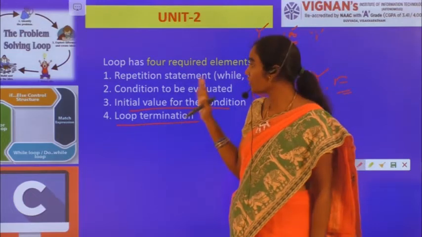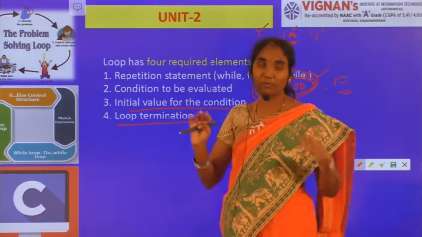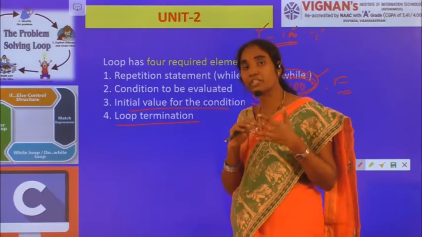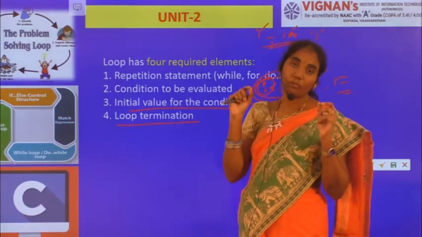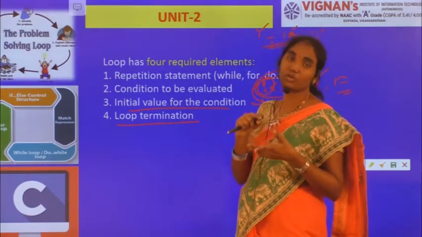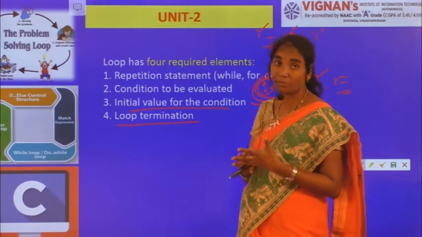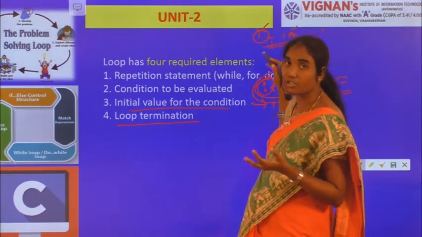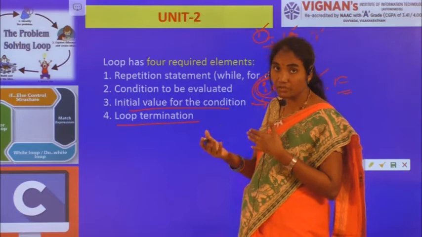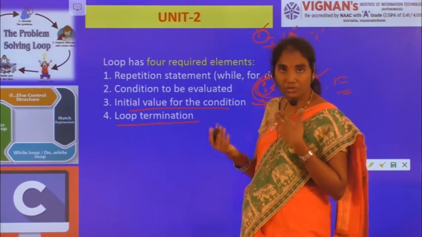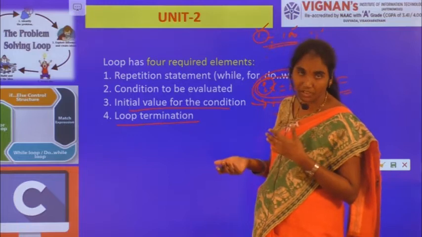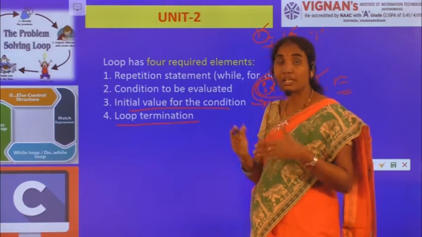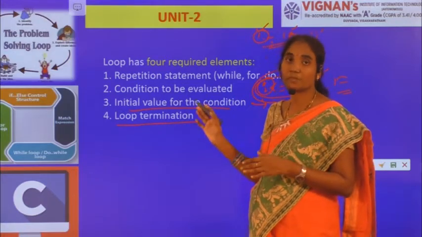So basically, in order to write a loop, these are the requirements: what type of loop you are using, either while, for, or do while; the condition to be evaluated, which condition I have to check; what value you are initializing with; and loop termination. And there is one more thing, updation: after the first student is entered, what is the next student? The second student. So in order to enter the second student, I need to increment the i value, by using an increment operator, or a post increment operator, or a statement i = i + 1. So likewise, the updation statement also exists as part of your loops.